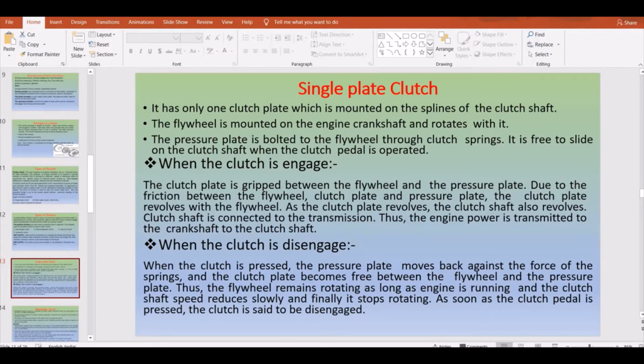Before that, let us understand the single plate clutch, which has one clutch plate mounted on the spline of the clutch shaft. The flywheel is mounted on the engine crankshaft and rotates with it, becoming the driving member. The pressure plates are bolted onto the flywheel through the clutch springs. It is free to slide on the clutch shaft when the clutch pedal is operated. So let's see what happens when you engage the clutch and when you disengage it.